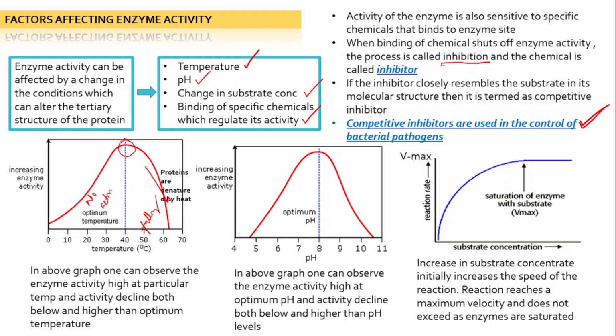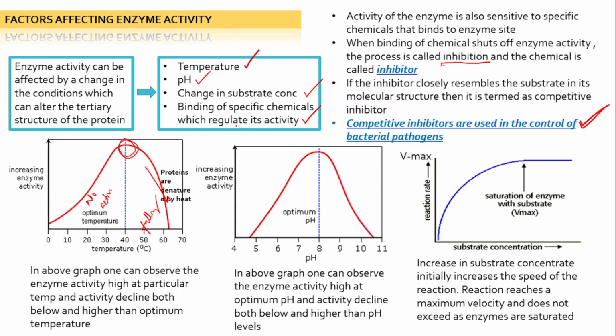Only at a certain temperature is the activity of the enzyme fully restored. Beyond this, at lower or higher temperature, the proteins, because most enzymes are proteins, are denatured by heat.